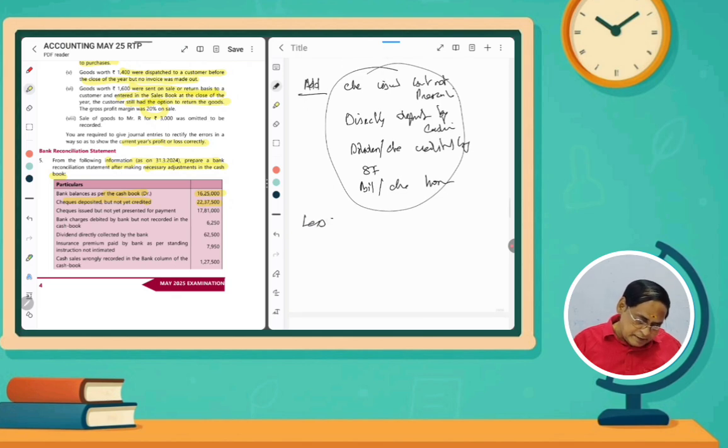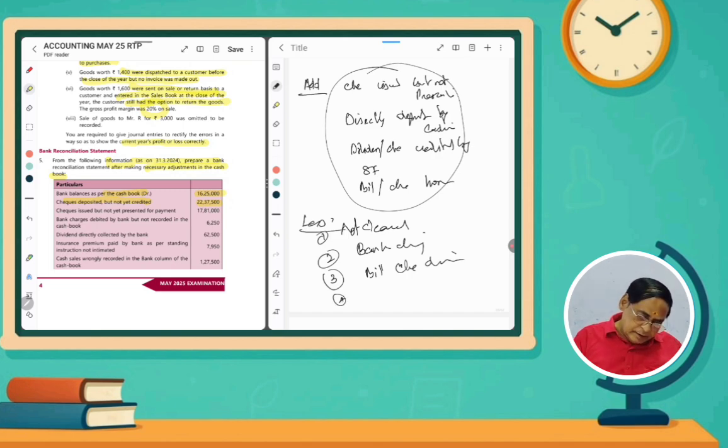And then some transactions are to be deducted. Check deposited but not cleared. And then bank charges. And then bills or check dishonored.